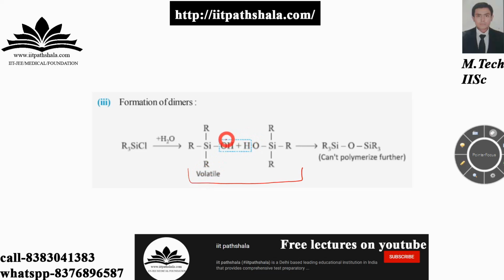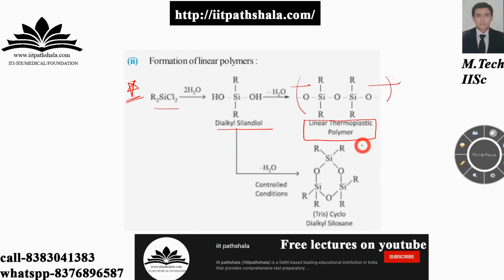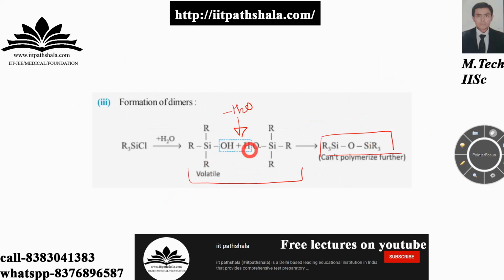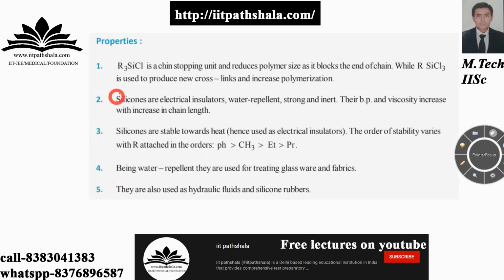There will be a removal of a water molecule from them, and as you can see on screen, you are left with this compound only, which cannot polymerize further, as we saw with the other two. There was a polymer forming and cross-linked silicones forming there, but here it cannot polymerize further.